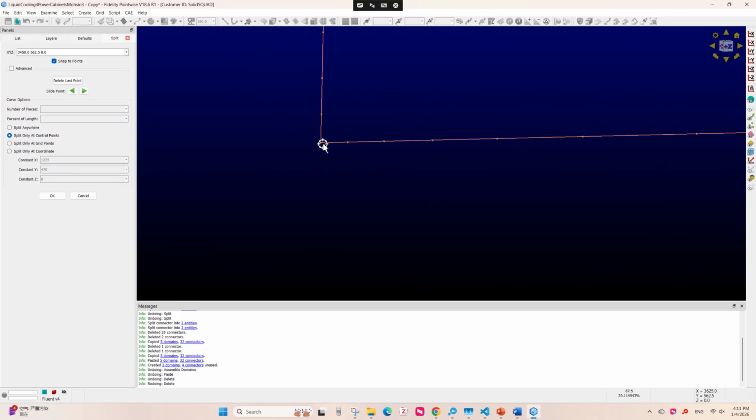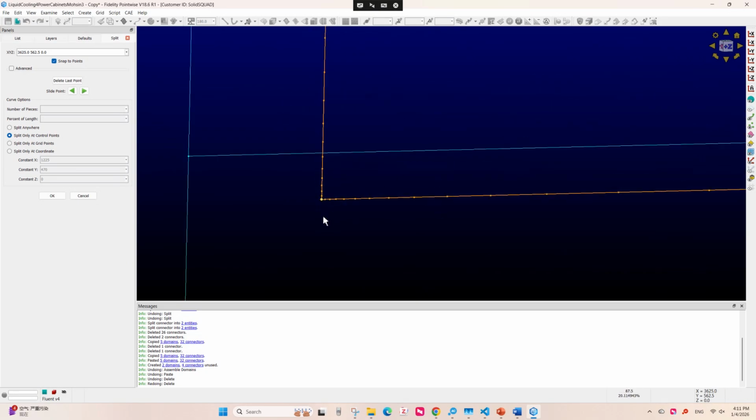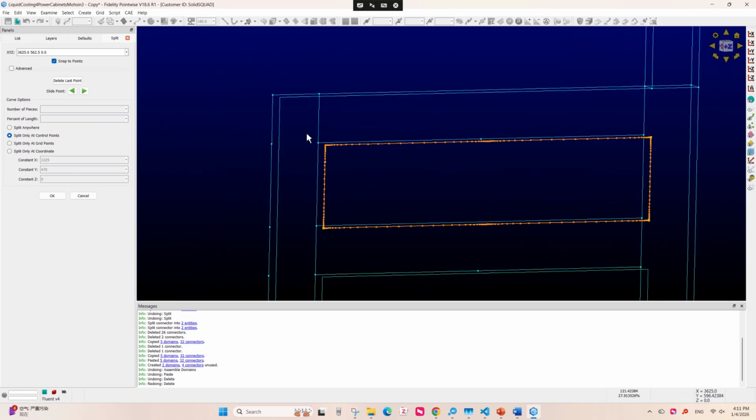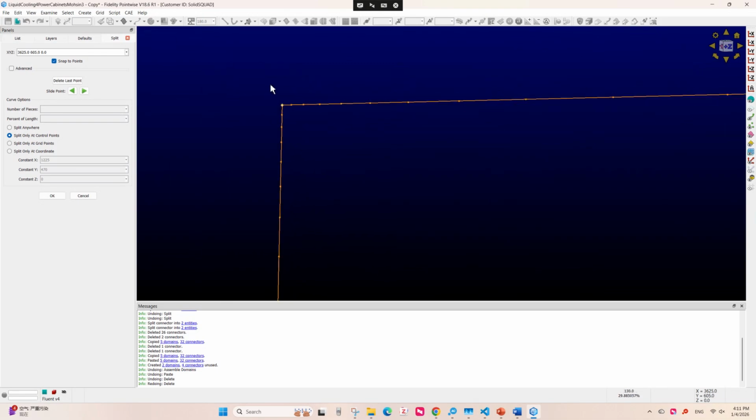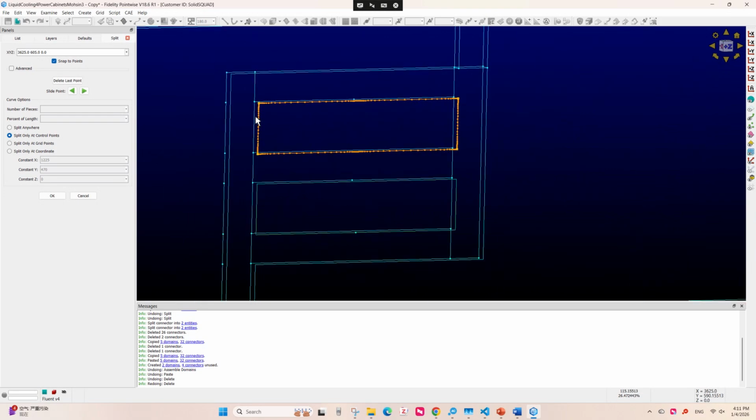So again, I will choose now this one and this one. So I have chosen 4 points at which I want to split this connector. Other than this, you have other options like split only at grid points or split only at coordinates. You can give the coordinates here and it will split the line connector at that XYZ coordinate.